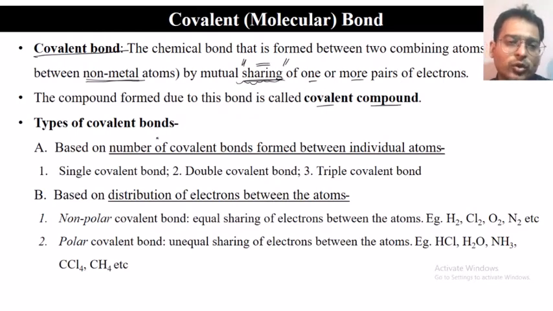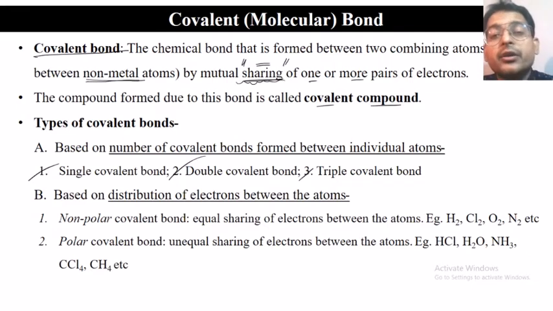Now these covalent bonds are of three types, based upon the number of covalent bonds that an individual atom can form: single covalent bond, double covalent bond, or triple covalent bond. And based upon how the sharing of electrons takes place, it can be equal sharing or unequal sharing.